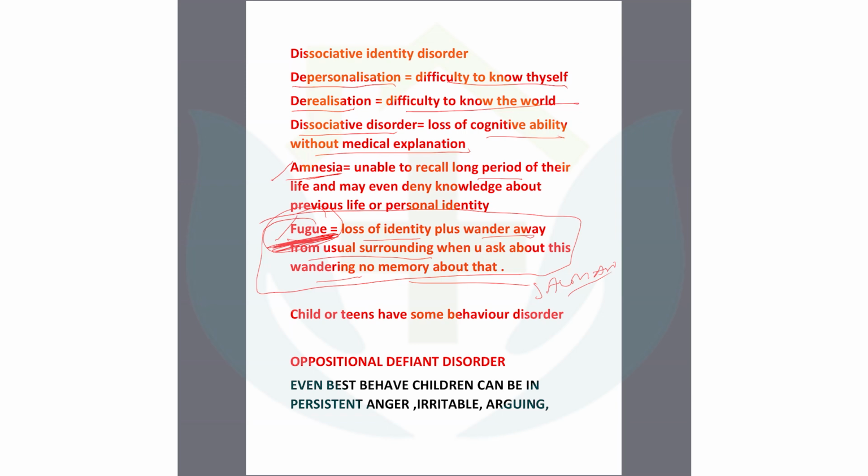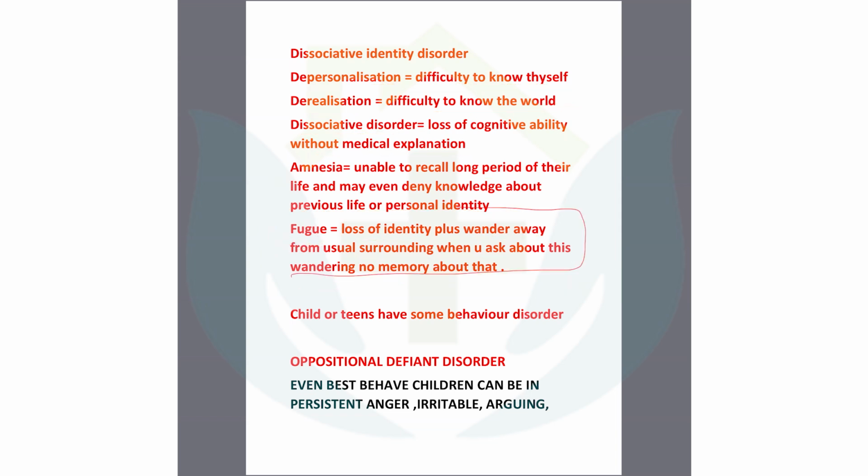He lost his identity and he wandered away to another family. He goes to another family, another surrounding. He does not know about any memory. That is fugue. And some questions you can find in the question bank. That is fugue. Loss of identity plus wander away from the usual surroundings. When you ask about this, he has no memory actually. But later he can get the memory with the treatment or counseling. So this is very important.